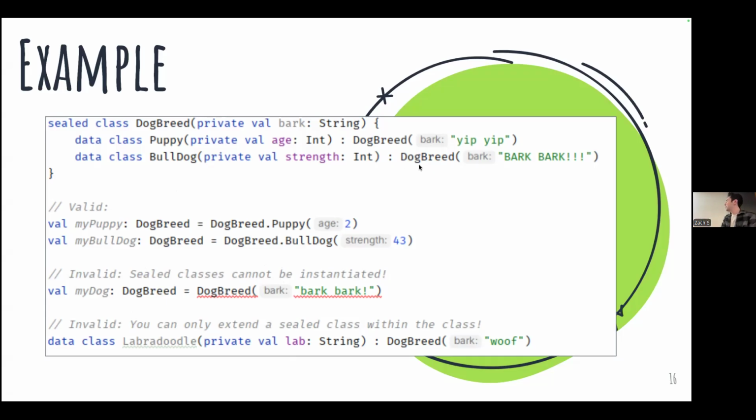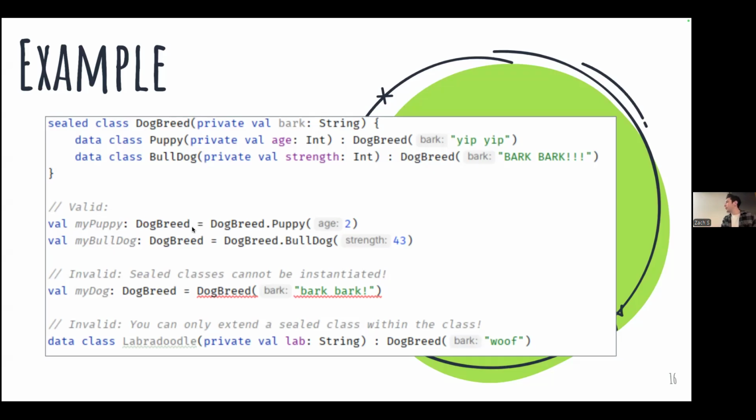And the other component of the sealed class is that all of the inheritors have to be inside of these curly braces. So we have a puppy and a bulldog, right? These are two dog breeds, but these are the only dog breeds in our entire app. We have that guarantee because of the sealed class. So these two statements are valid.